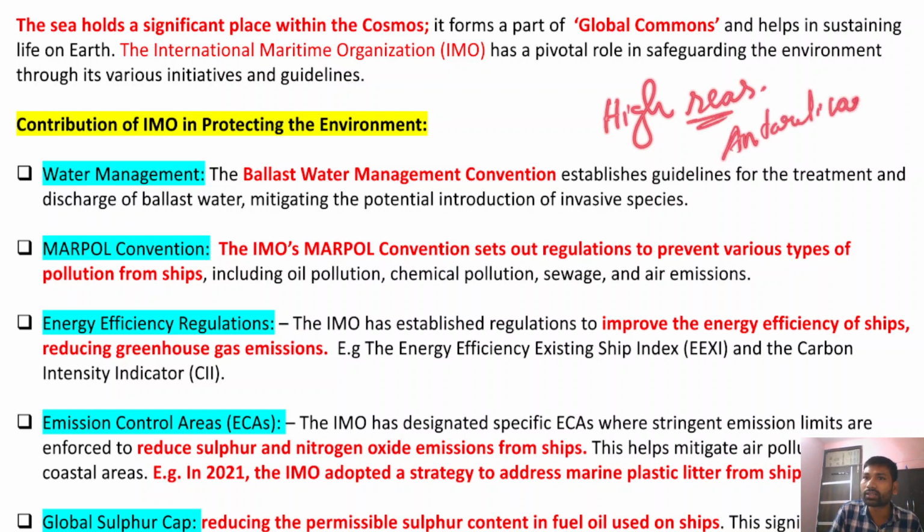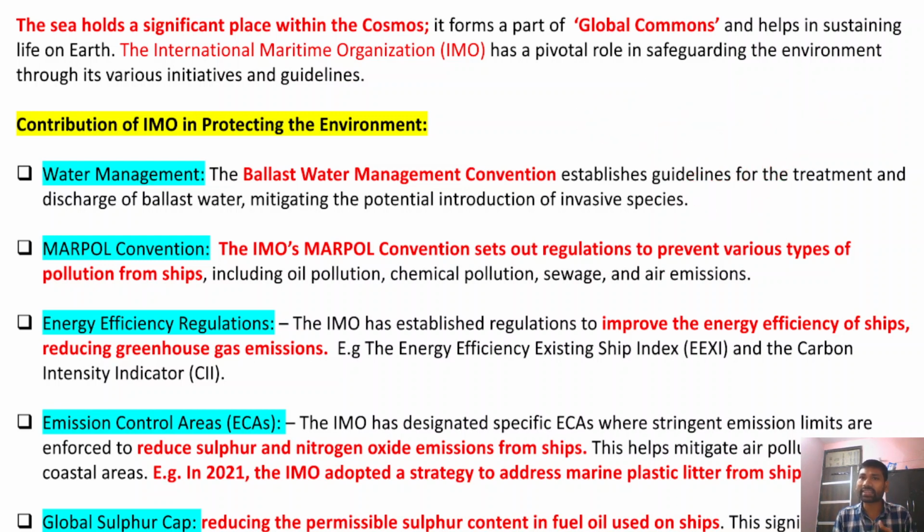Okay, Antarctica, and even space also. So these are part of the global commons, so they belong to the entire humanity. Therefore, the sea as a global commons helps in sustaining life on earth.